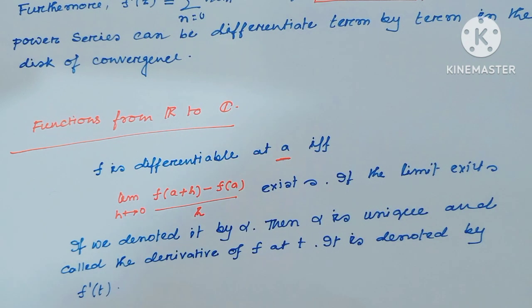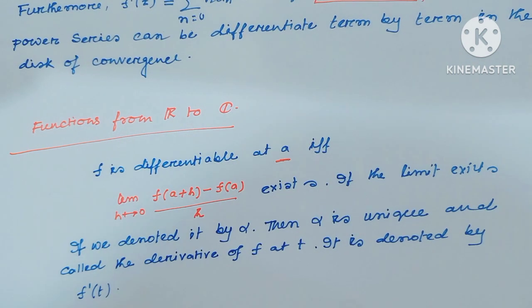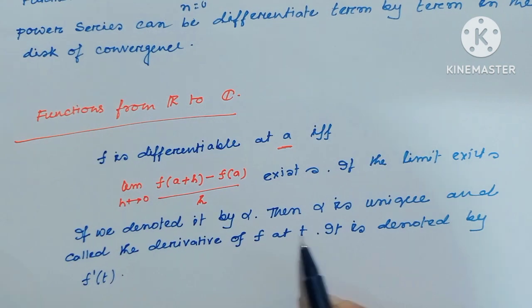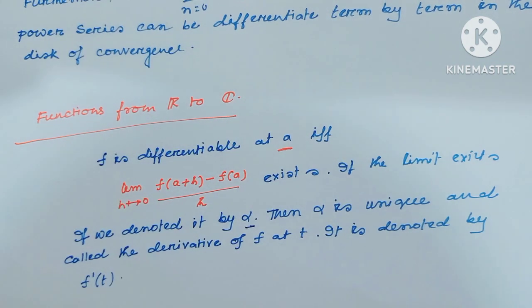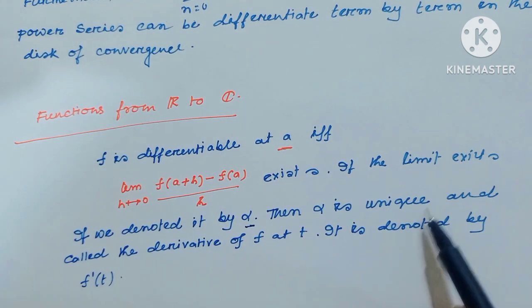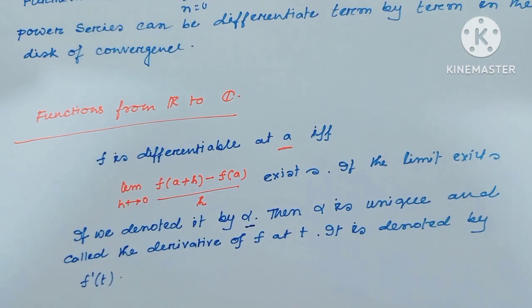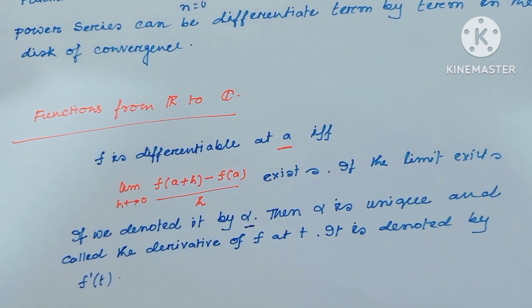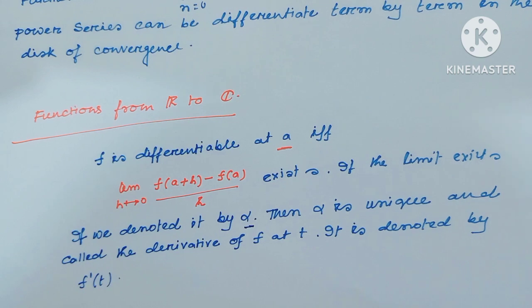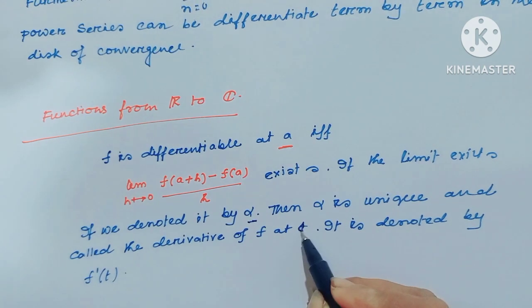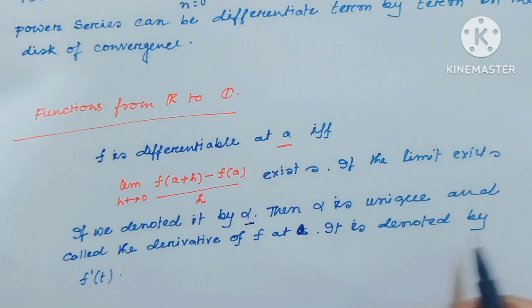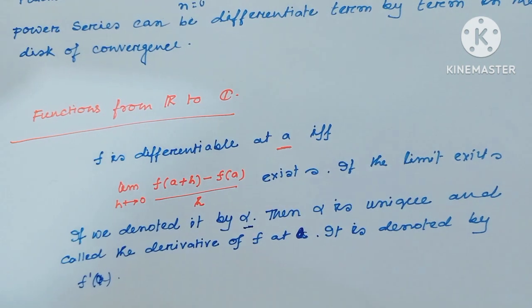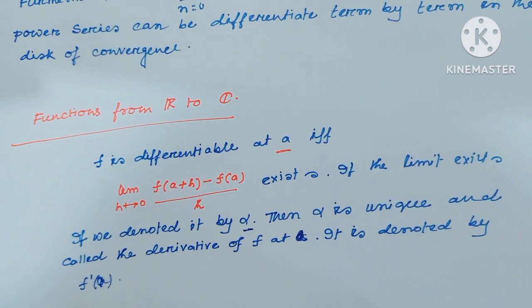If this limit exists and we denote it as alpha, then alpha is always unique. It is called the derivative of f at the point a, and is denoted f prime of a.